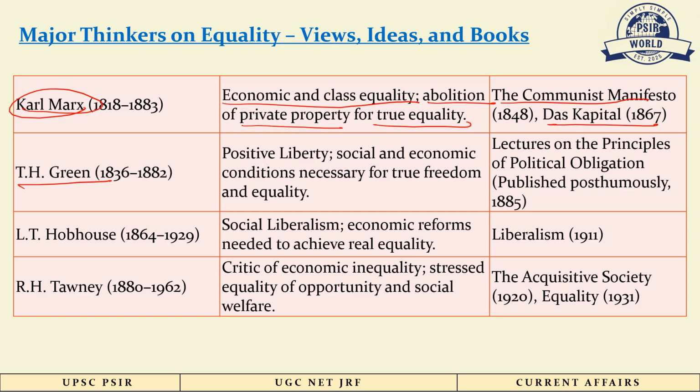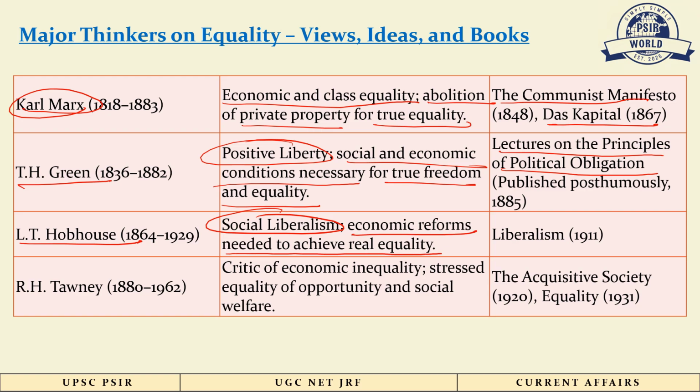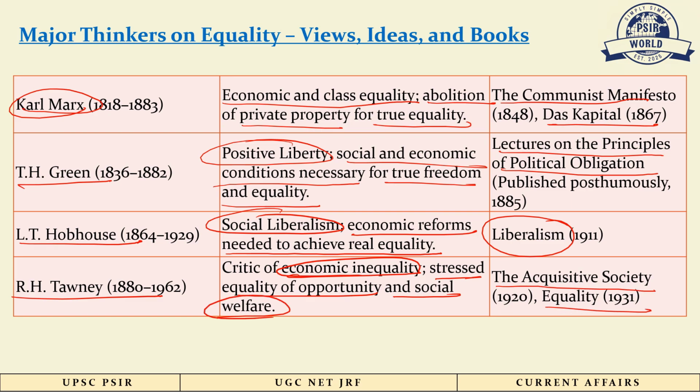T.H. Green, he talks about positive liberty. According to him, social and economic conditions are necessary for true freedom and equality. His important work is Lectures on the Principles of Political Obligation. L.T. Hobhouse, he advocates social liberalism and he believed that economic reforms are needed to achieve real equality. And his famous work is Liberalism. R.H. Tawney, he criticized the economic inequality. He stressed equality of opportunity and social welfare. And his works are The Acquisitive Society, 1920, Equality, 1931.